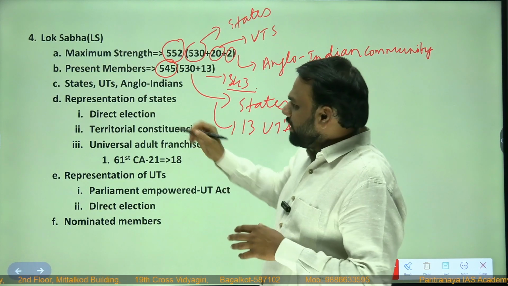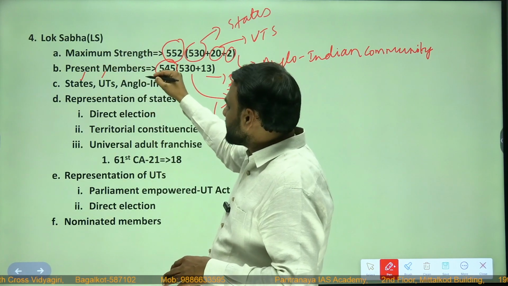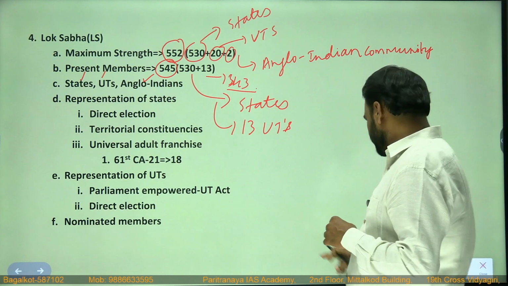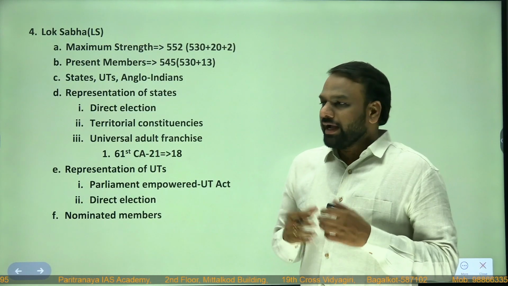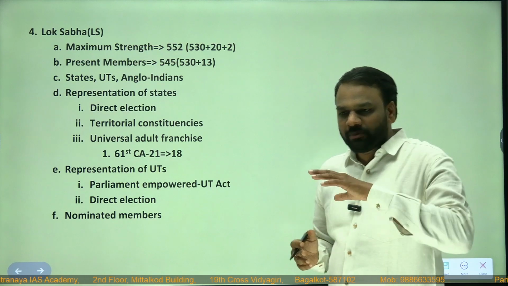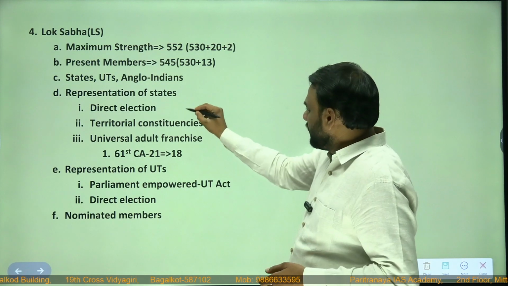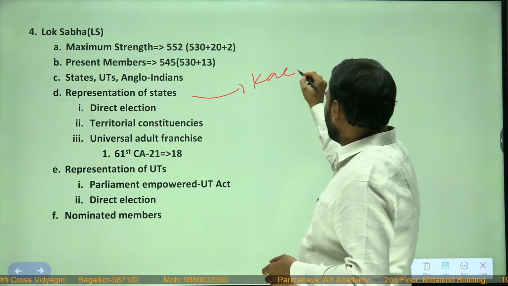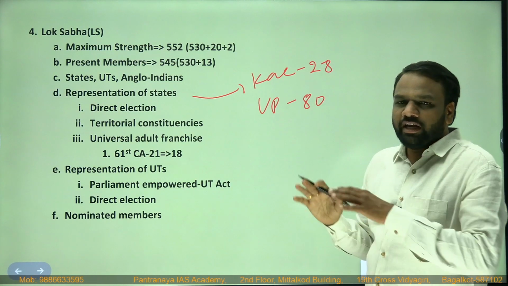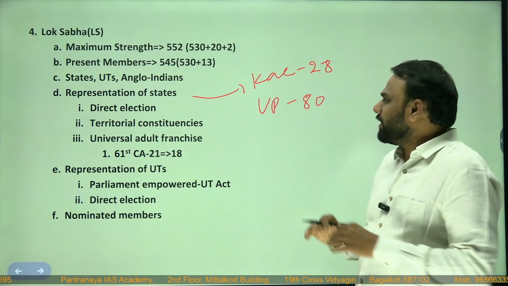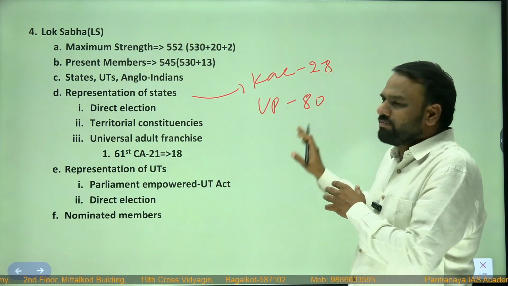Next, in Lok Sabha, we have representation of states, we have representation of union territories. Until now, we also had representation of Anglo-Indians. Next, representation of states. How are states represented? Again, here also, representatives from each state, they are different. It is not fixed. For example, now from Karnataka, we have 28 members. From Uttar Pradesh, we have 80 members. There are 80 representatives from Uttar Pradesh in Lok Sabha. There are 28 representatives from Karnataka in Lok Sabha. Again, these different numbers are based on population.